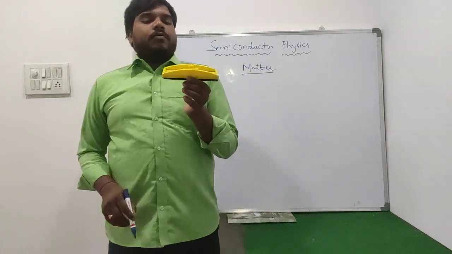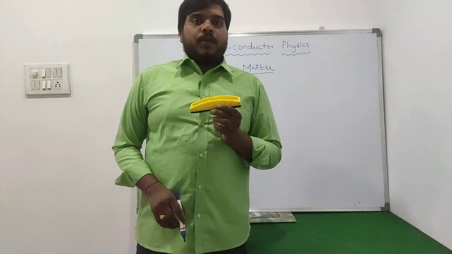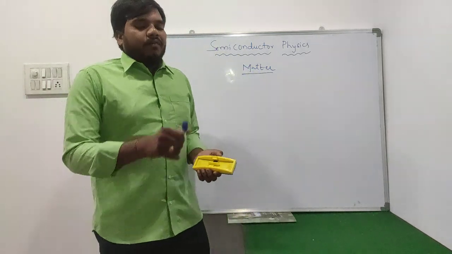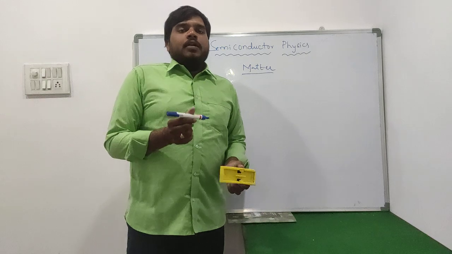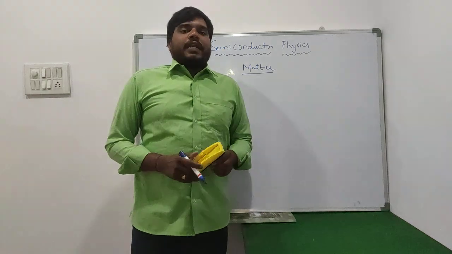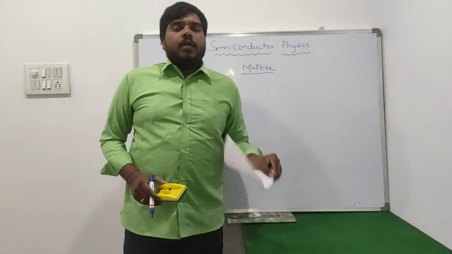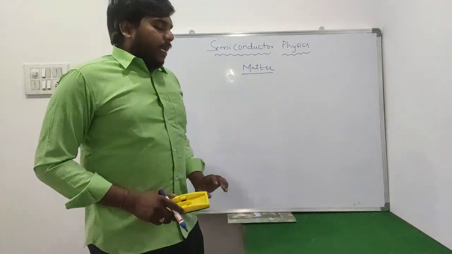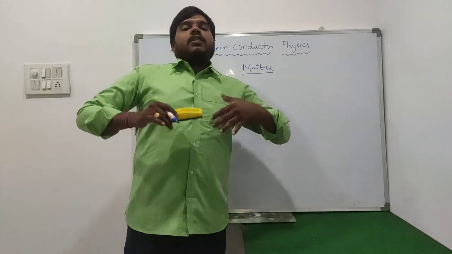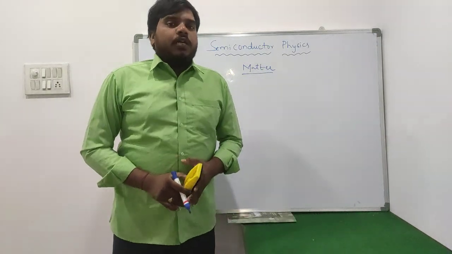For example, here I consider one duster. This is also one type of matter. For example, I am taking this pen. This is also one type of matter. For example, we took one paper. This is also one type of matter. In that manner, we have different types of matter within the universe.